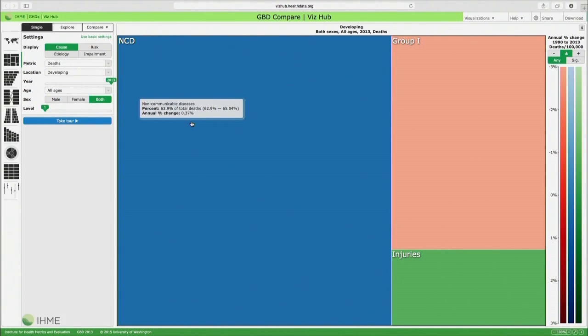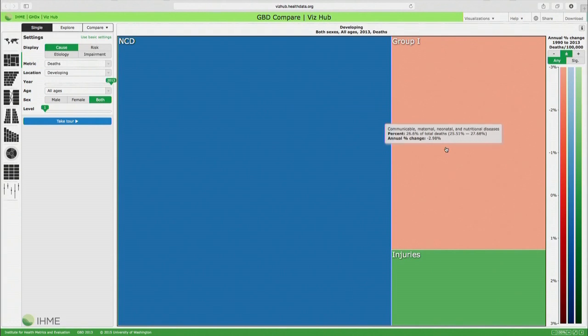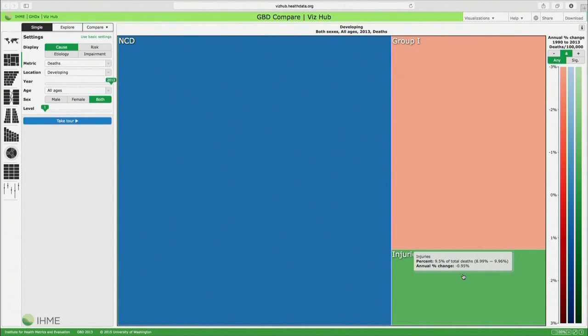And what we see is that when we look at the share of total deaths represented by non-communicable diseases, by communicable, perinatal, nutritional, maternal conditions, and by injuries, almost 64% of the total deaths can be attributed to non-communicable diseases. When we look at the group 1 causes, it's about 27%, and when we look at injuries, it's almost 10%.